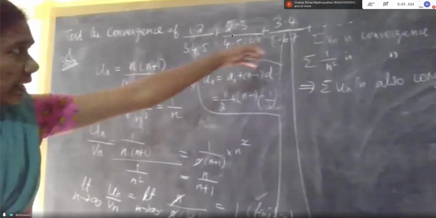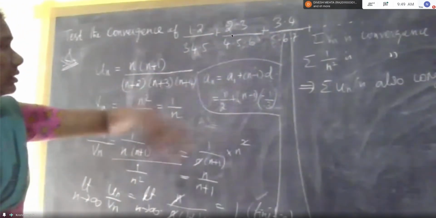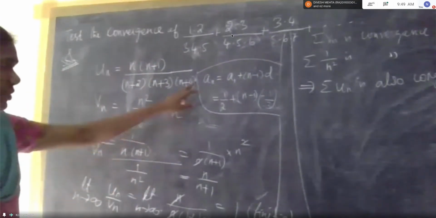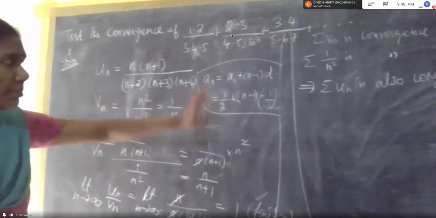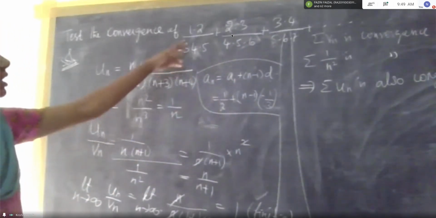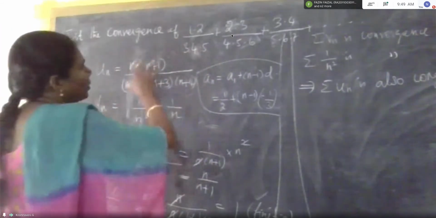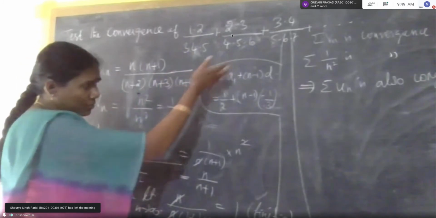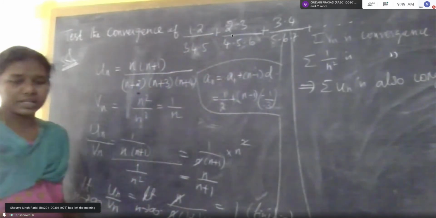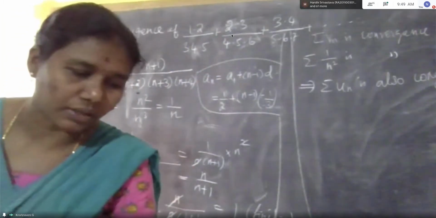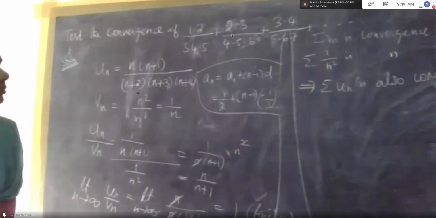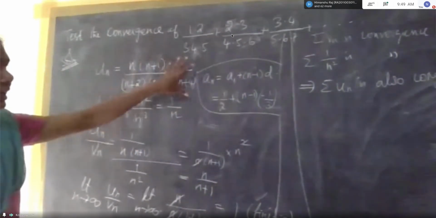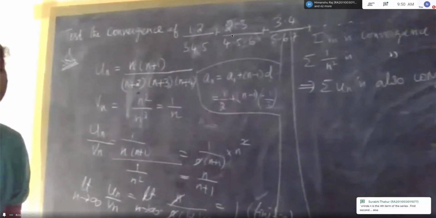Sometimes they can give it like this. We have to write the nth term using this formula. First, you have to tell me how we can use this formula in the series. Okay, ma'am. I don't know how to write the nth term using the given series. We can use this formula here, but you did not say that you had already studied this. Using this formula, we can write the correct nth term. Okay, ma'am.